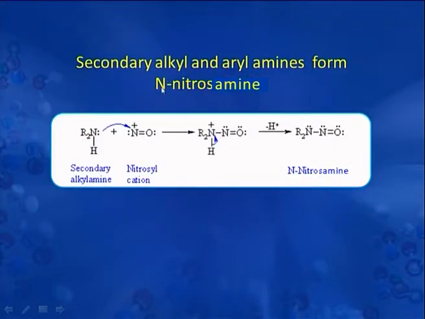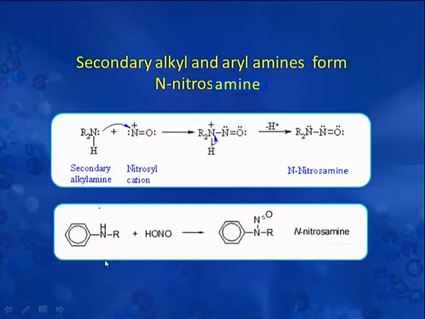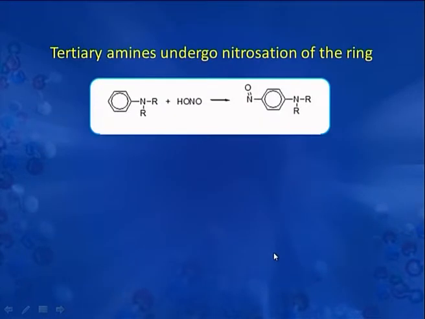The secondary alkyl and aryl amines form N-nitrosamine upon reaction with nitrous acid. Nitrosyl cation here reacts with secondary amine and forms this N-nitrosamine. When treated with an aromatic secondary amine, then again there is formation of N-nitrosamine.